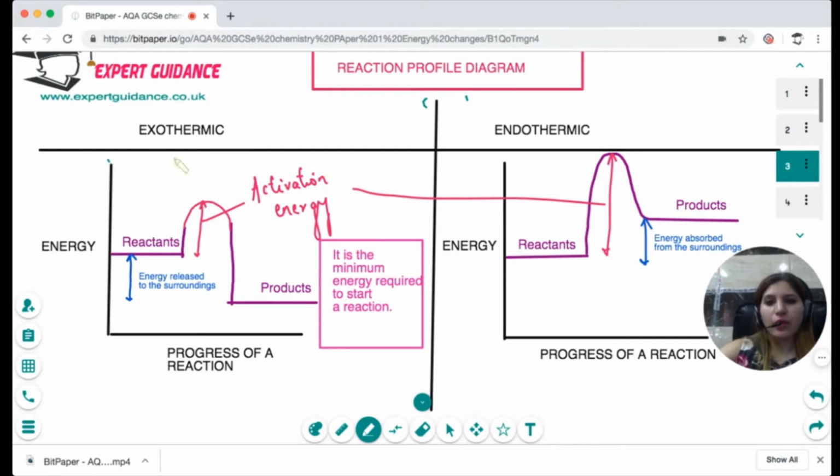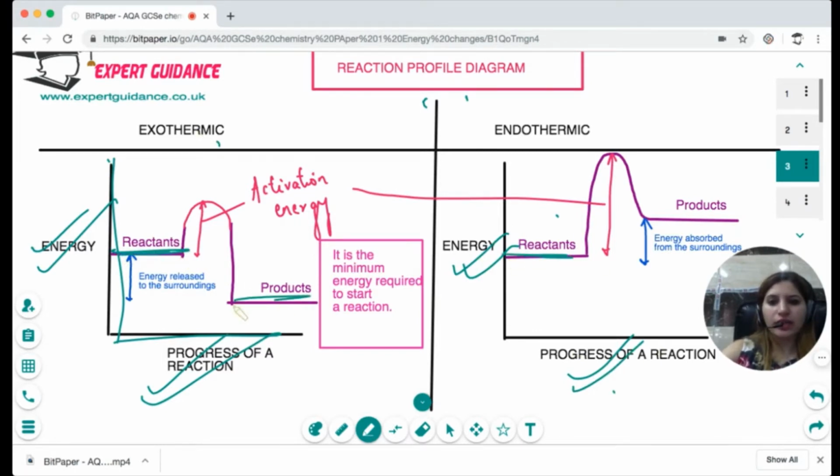Now, for both of these reactions, you will be making the axes. The y-axis will be labeled as energy. The x-axis as progress of reaction. You will do both sides. You will make a line of the energy of the reactants on both sides. In the exothermic, the product has lower energy, so place the product at a lower energy level than the reactants. In endothermic, the product has higher energy than the reactants. Now join the reactants and products with a bump at the top. Same for the other side.